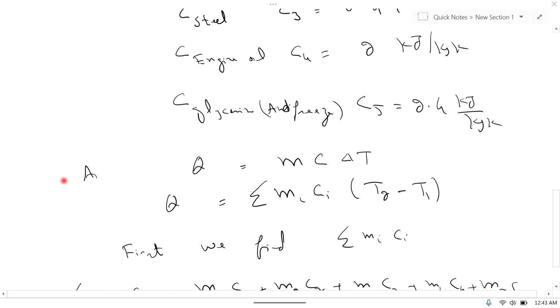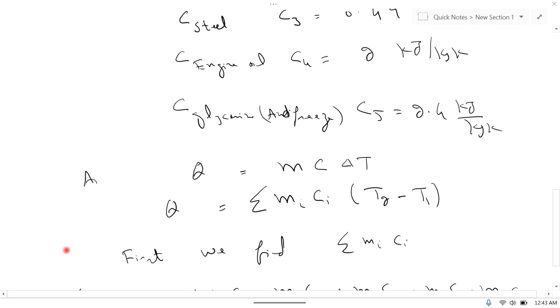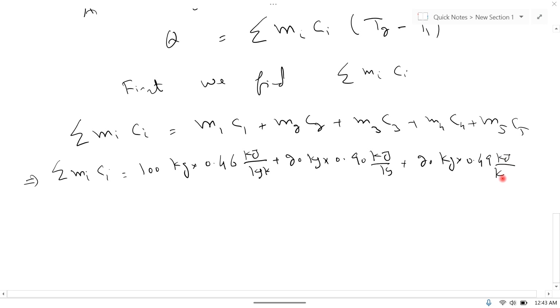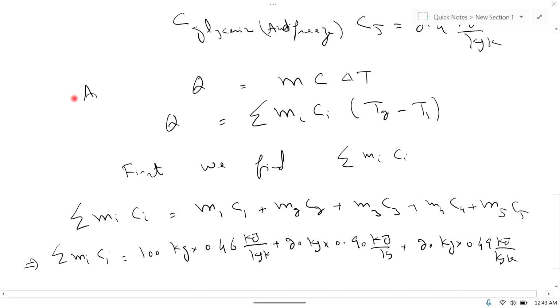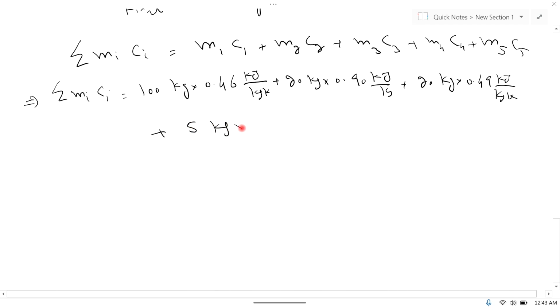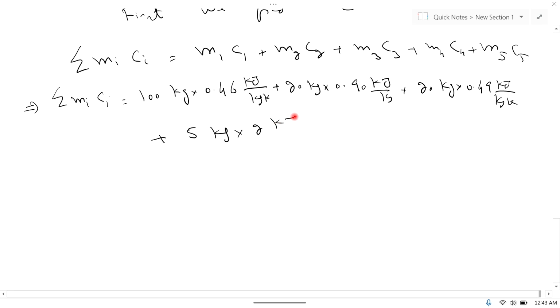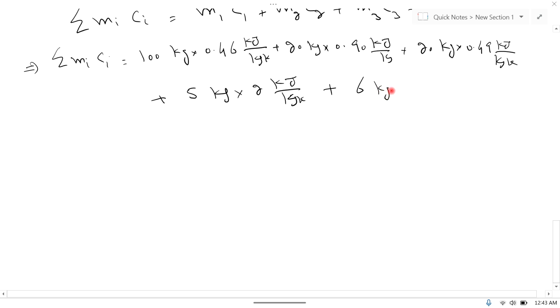Similarly, mass of steel parts is 20 kilogram multiplied by C for steel 0.49 kilojoule per kilogram per Kelvin plus mass of engine oil is 5 kilogram multiplied by C for engine oil is 2 kilojoule per kilogram per Kelvin plus mass of glycerine antifreeze is 6 kilogram and C is 2.4 kilojoule per kilogram per Kelvin.